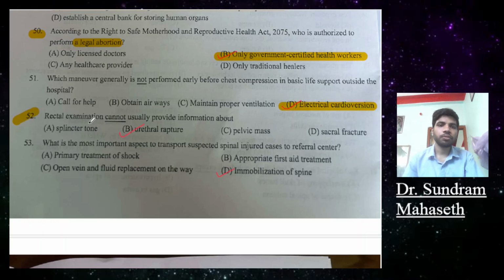Question 52. Rectal examination cannot provide information about: A, sphincter tone, B, rectal urethral rupture, C, pelvic examination, D, scalp fracture. Answer B, urethral rupture.